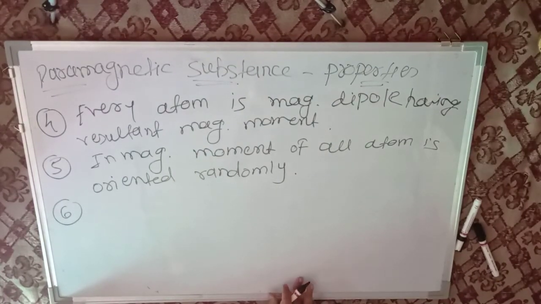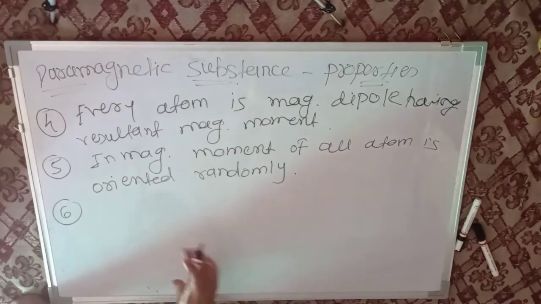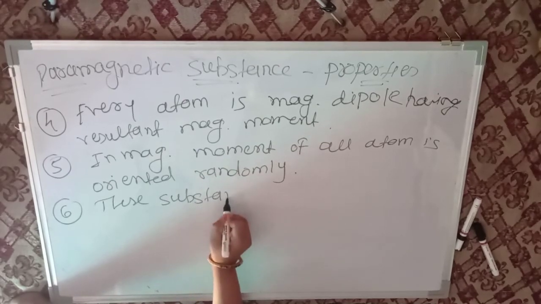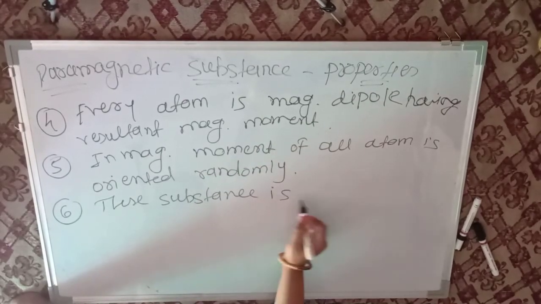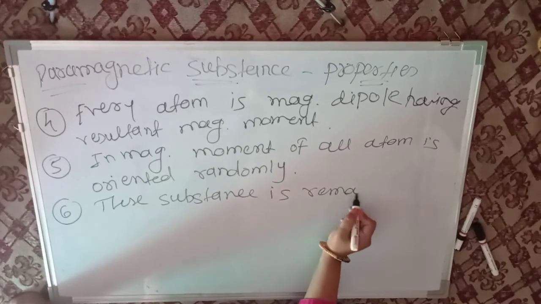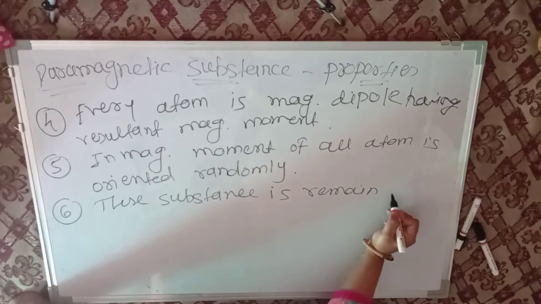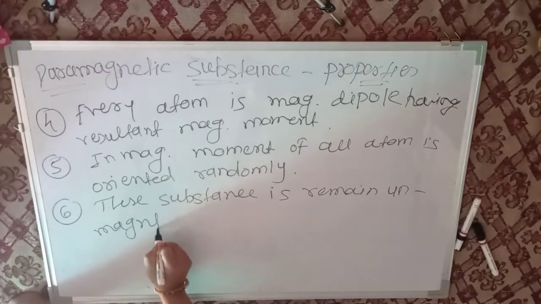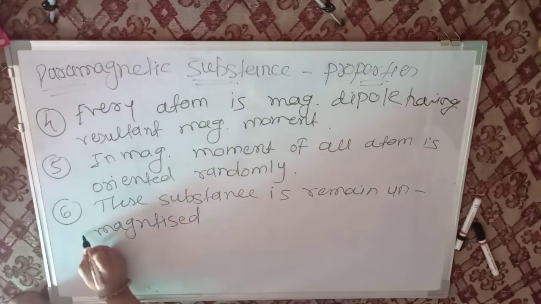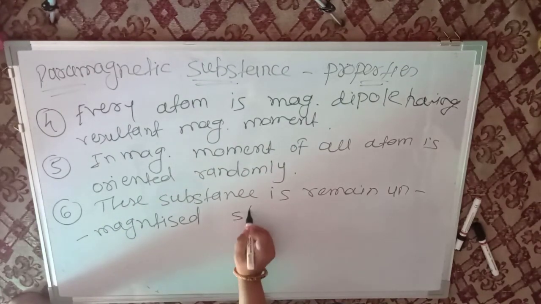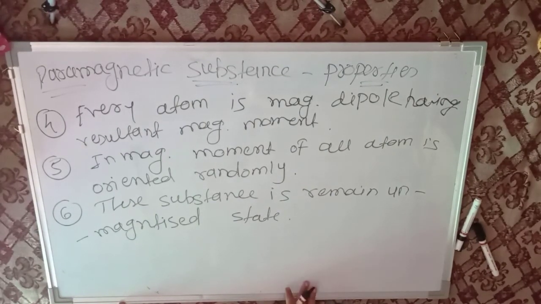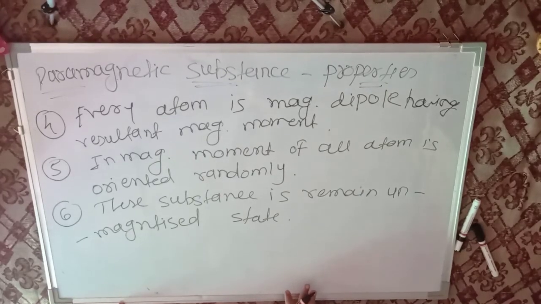Now the sixth property of paramagnetic substance. This substance remains in the unmagnetized state. Okay, this is the paramagnetic substance and their properties.